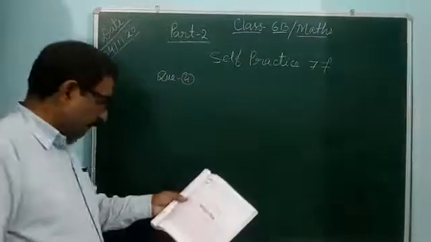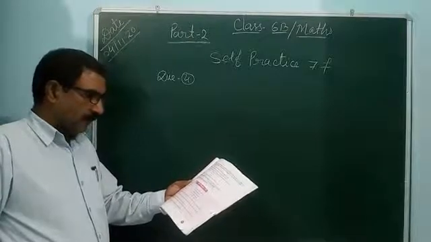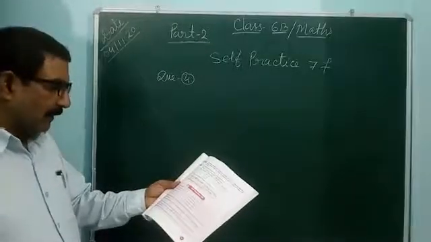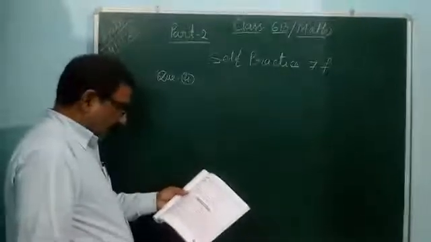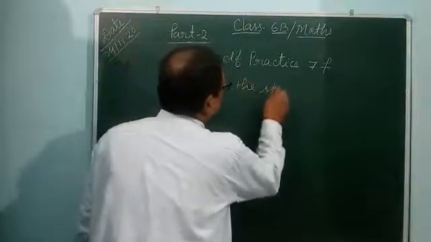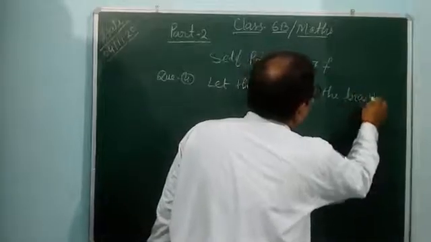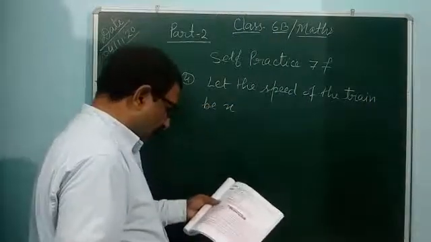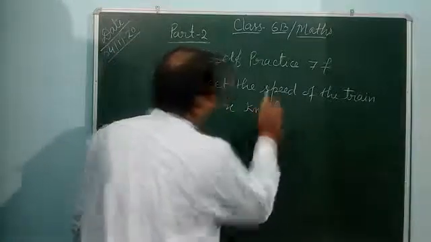Question number 4, you see: 5 times the speed of a train is 300 km per hour. Find the speed of the train. So 5 times the speed of the train is 300 km. Let the speed of the train be x kilometer per hour.